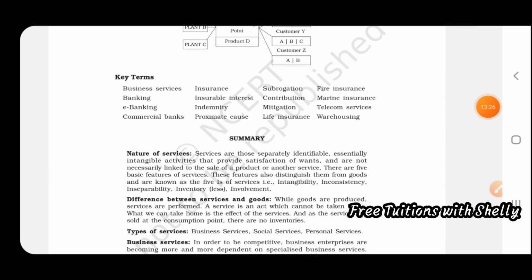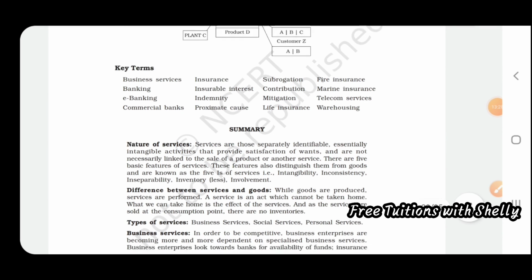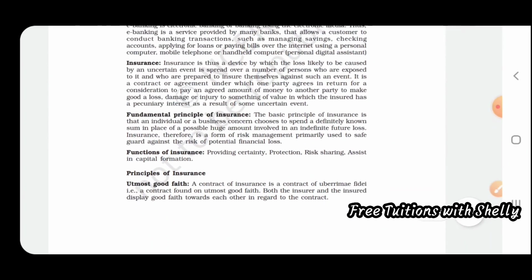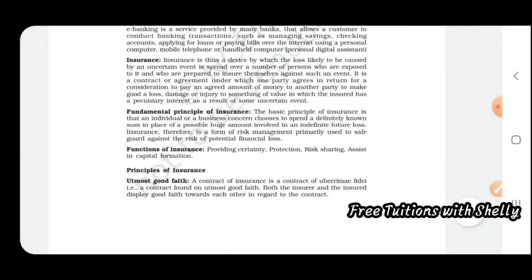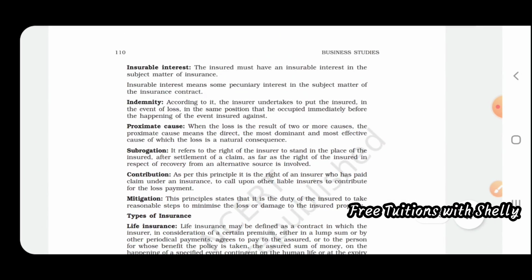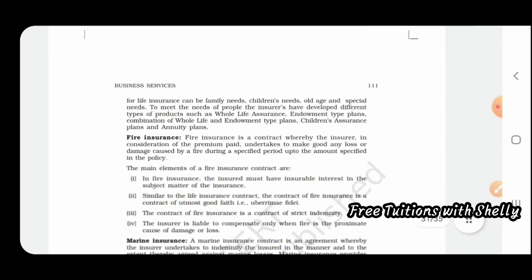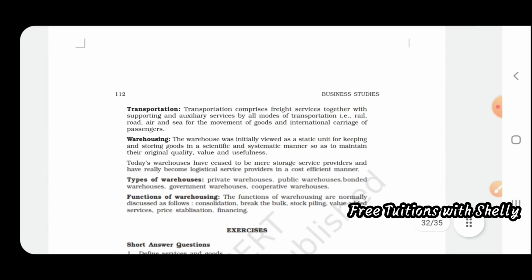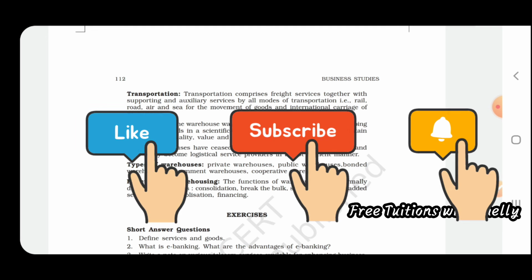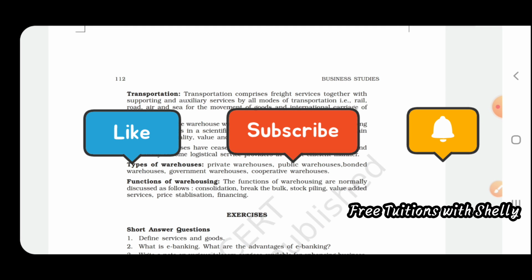So this is all about this chapter. We looked at the nature of services, the types of services, then what is e-banking, then the functions of insurance, the principles of insurance, the types of insurance, then marine insurance, fire insurance, transportation, warehousing and the functions of warehousing. All these have been covered in this chapter.